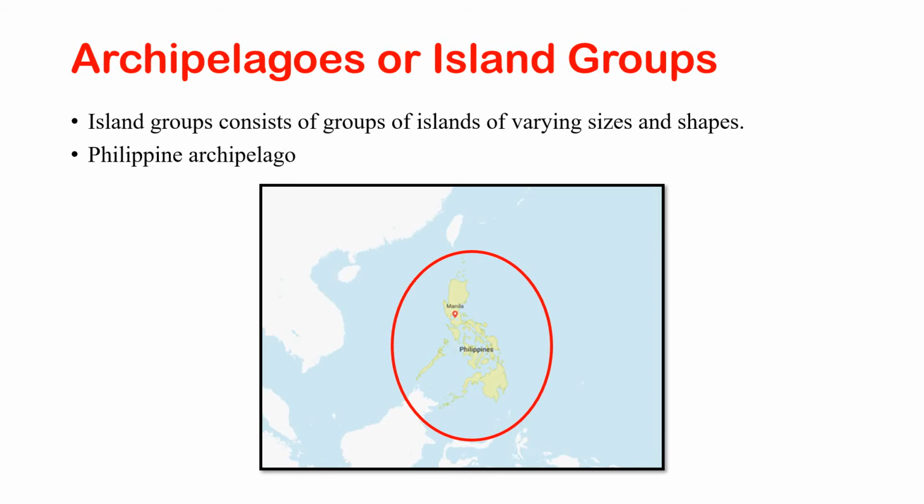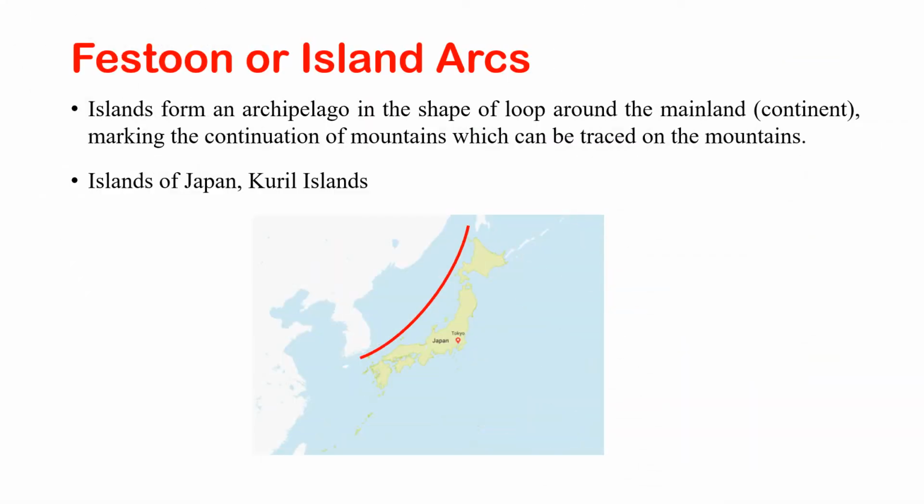Next is the festoon or island arc. These islands basically form an archipelago in the shape of a loop along the continent or the mainland. For example, if you see here, you can see the map of Japan and the various islands of Japan. If you see the map, you can find the islands are in a chain form and are forming the shape of an arc to the main continent, to the mainland.